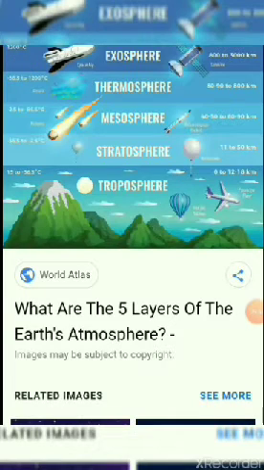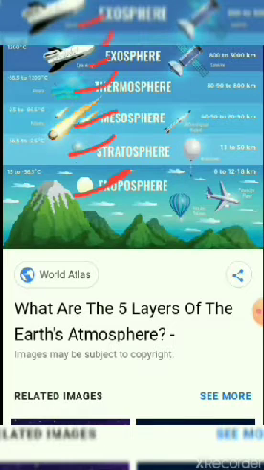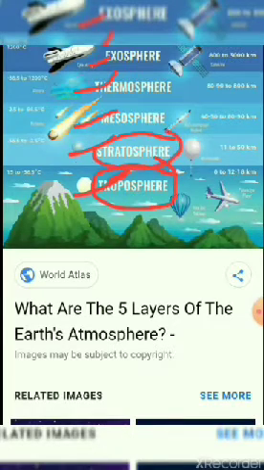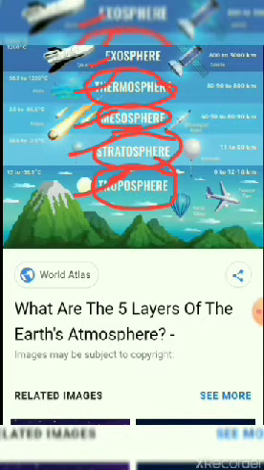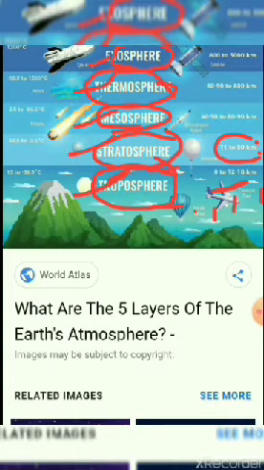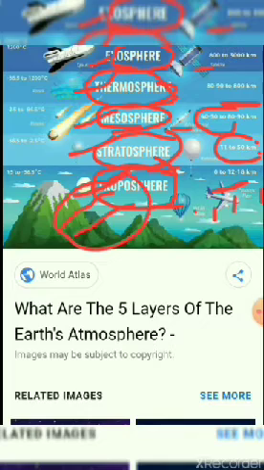In this case we will study the atmosphere, which consists of five layers. First comes the troposphere, then the stratosphere, mesosphere, thermosphere, then the exosphere. First, from 0 to about 12 to 18 kilometers is the troposphere, then 11 to 15 it becomes the stratosphere. Then around 40 to 90 is the mesosphere, then 90 to 800 is the thermosphere, then the ionosphere. All the weather conditions happen in the troposphere only. So this sphere also plays a major vital role.